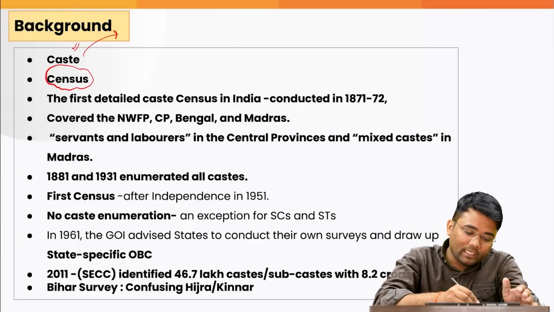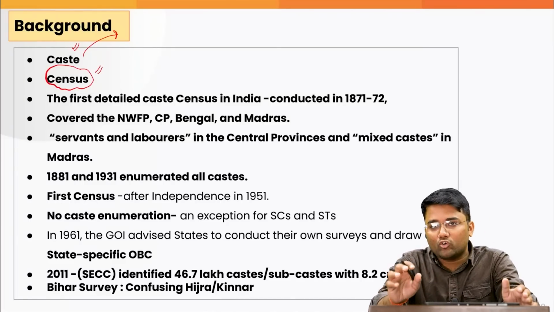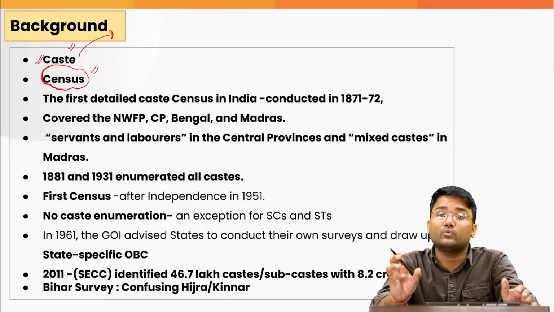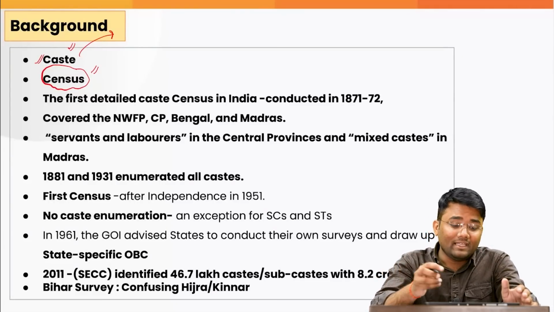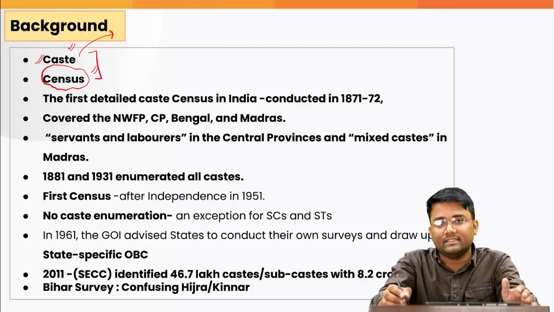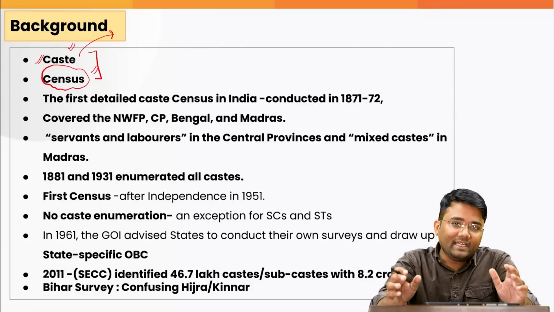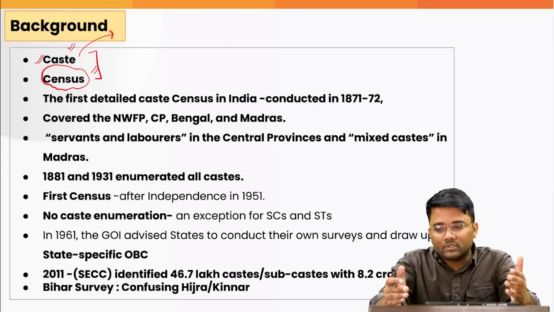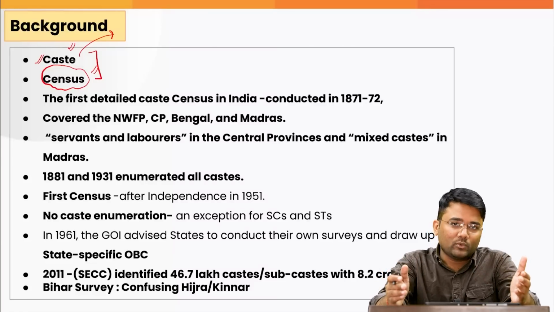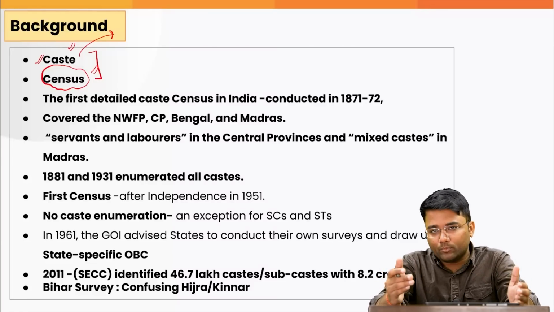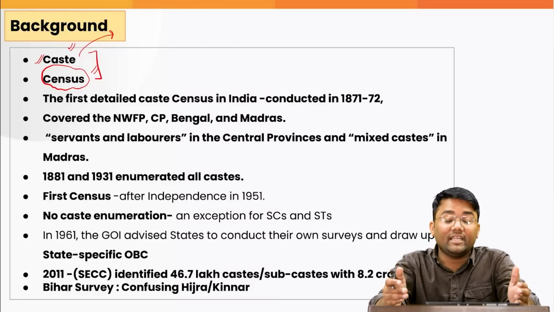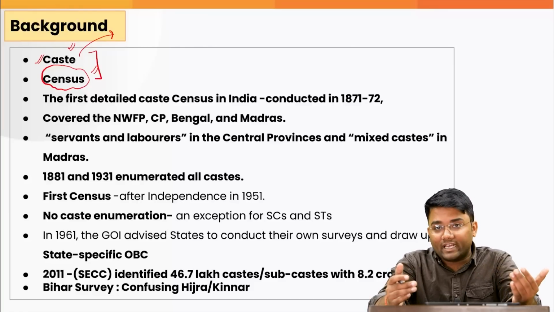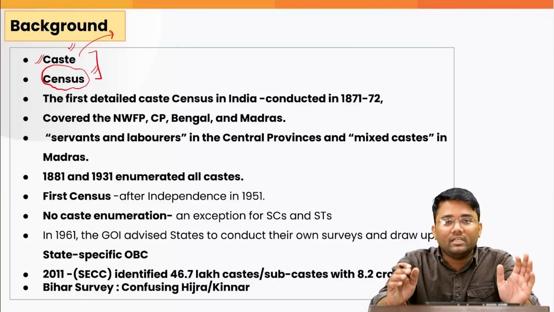When the official enumeration also incorporates the caste of the people, that is, which particular caste a person belongs to, that is the exercise of caste census, so that we can get data about how much population belongs to one particular caste. Based on that, proponents of the caste census say that there may be informed policy making, their issues can be tackled well, and their welfare can be done well.